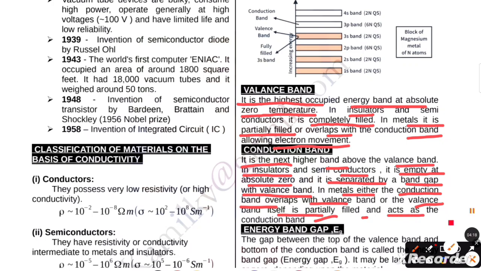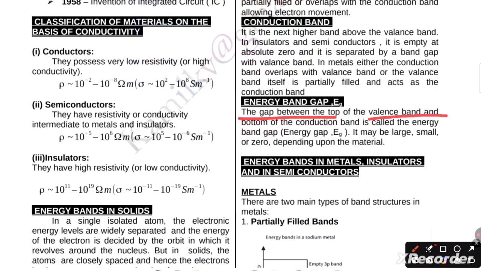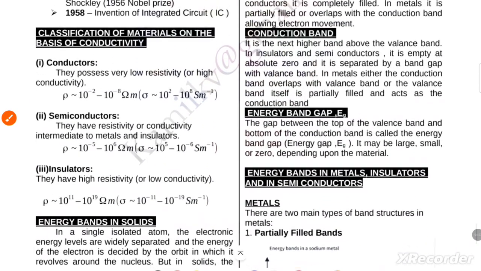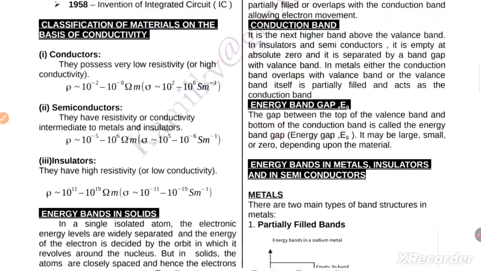Now next concept, what is the energy band gap? So beta, the gap between the top of the valence band and the bottom of the conduction band is called the energy band gap. Energy gap is represented by Eg. It may be large, small or zero depending upon the material. Now next, I am going to discuss with you the energy gap. I have already discussed the energy gap.